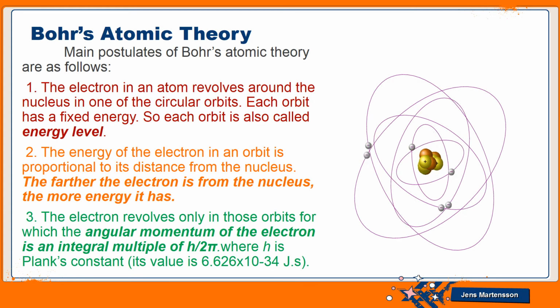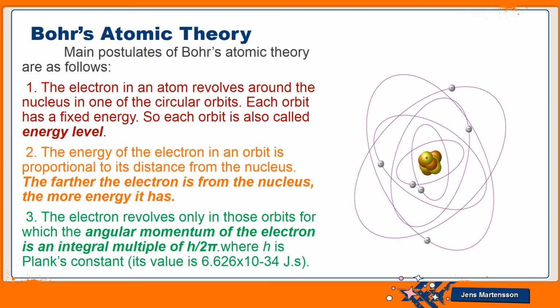Third postulate: the electrons revolve only in those orbits for which the angular momentum of the electron is an integral multiple of h over 2 pi. As the electrons are revolving in orbits, they are moving in a circular form, so they possess momentum, and as they are moving in a circle, they possess angular momentum.